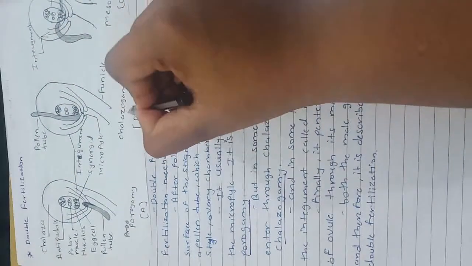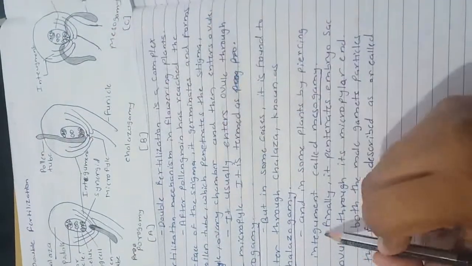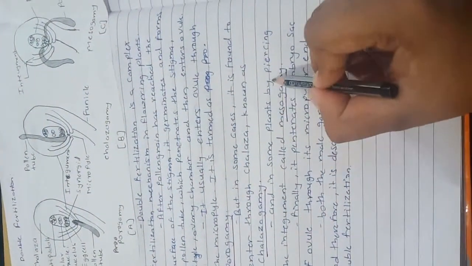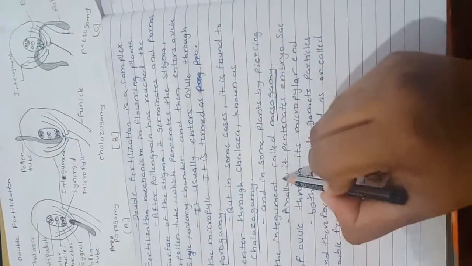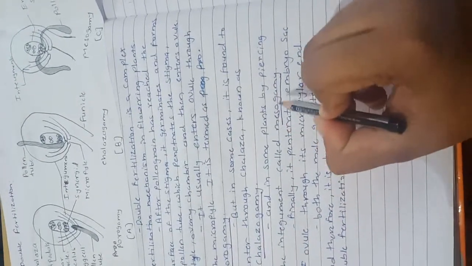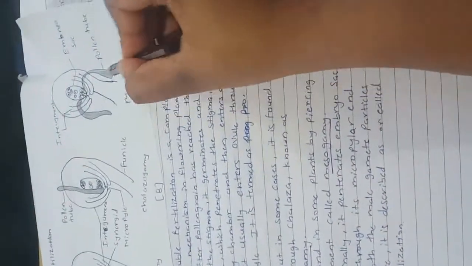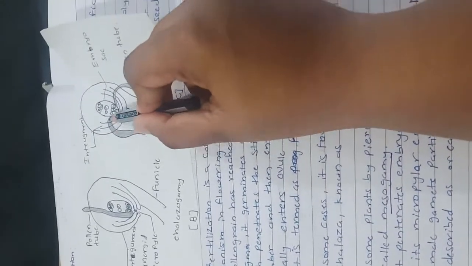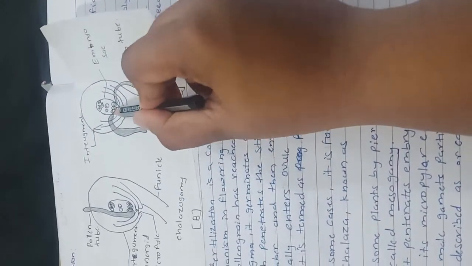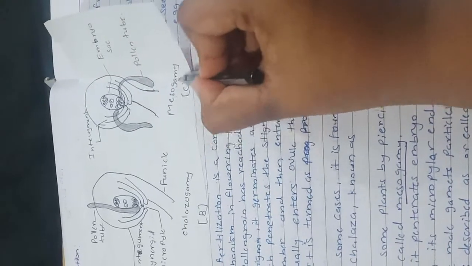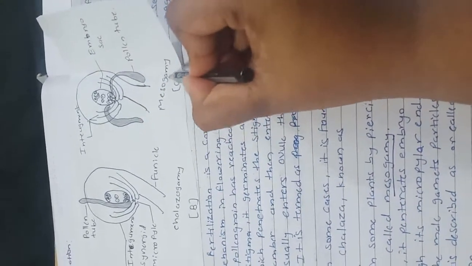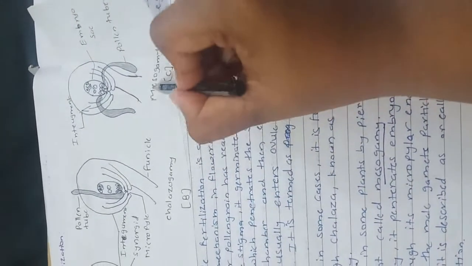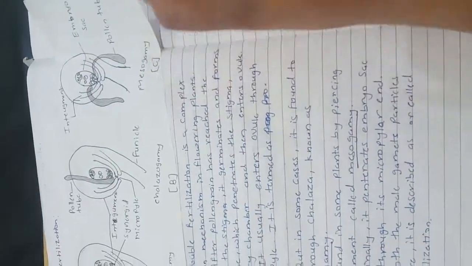Third one, in some plants by piercing the integument, called mesogamy. We will see in the figure of mesogamy. There are two pollen tubes that enter the ovule. This is called mesogamy. This whole process is called double fertilization.